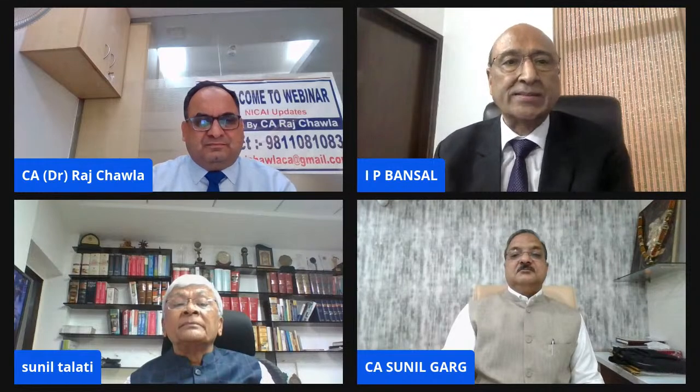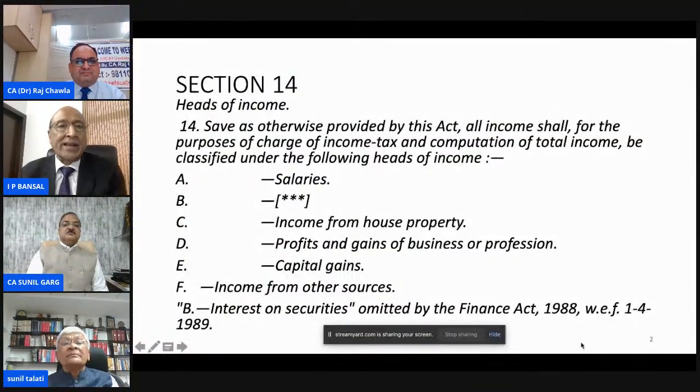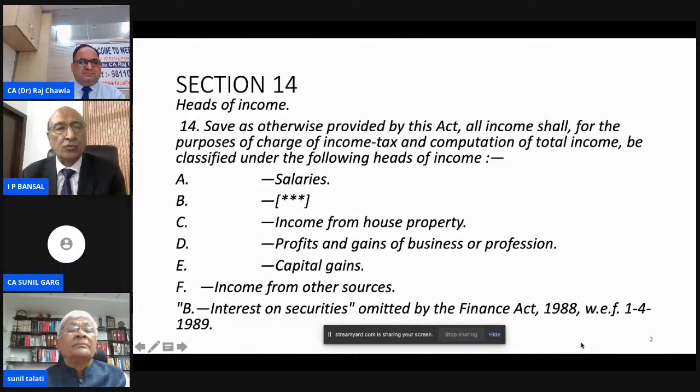First head is salaries, and second head was earlier interest on securities, which has been omitted with effect from 1/4/1989, and it was omitted by Finance Act 88.